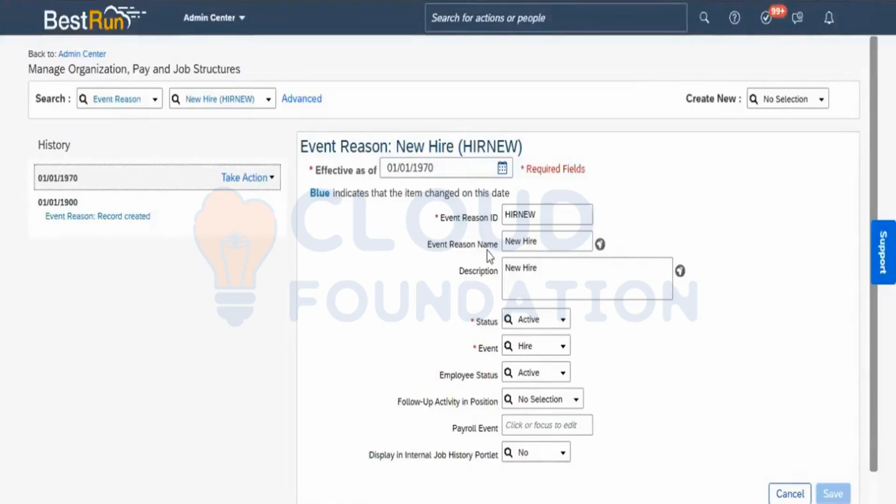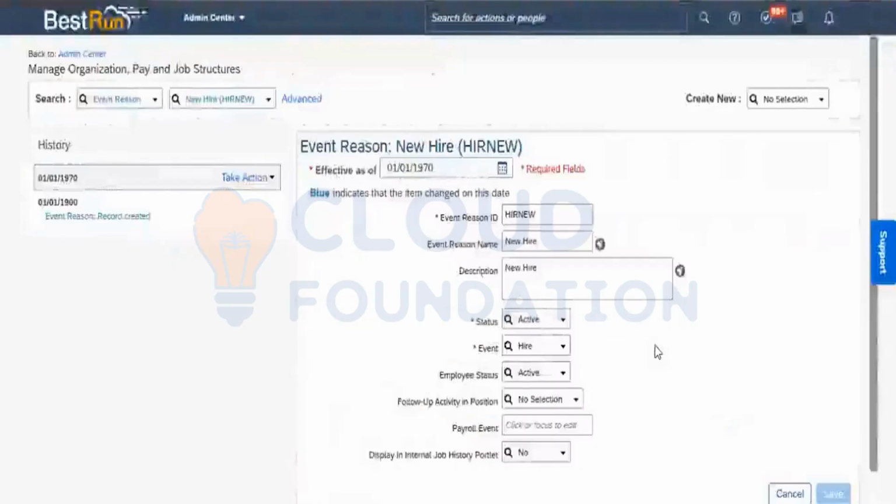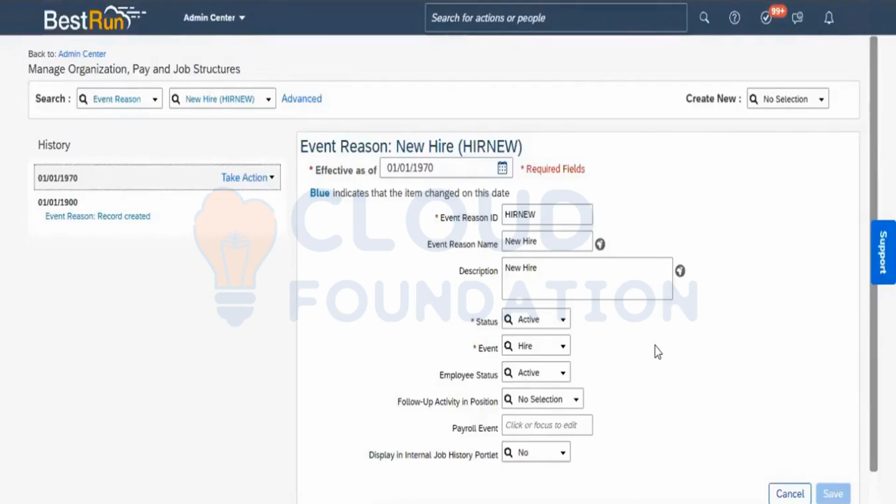Earlier, you entered it manually into the system. Now we have removed that option. What will happen? We have to write a business rule, which is why the option says enable the business rule for the event derivation. We need to write a business rule, call that event reason in the business rule, and then assign that event reason to the particular employee-related field. Then whenever the action is performed, the rule will be triggered and the event reason is notified to the system.